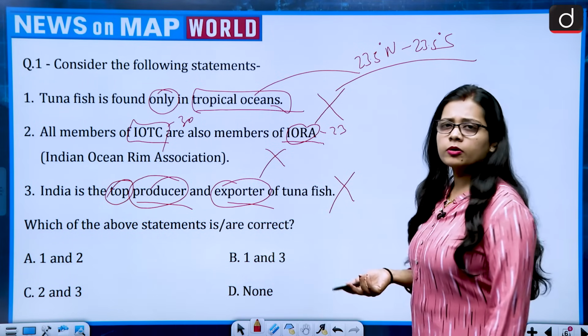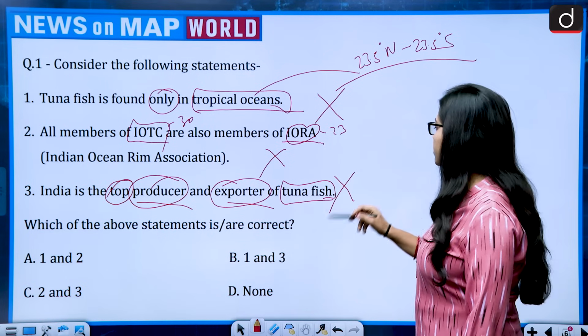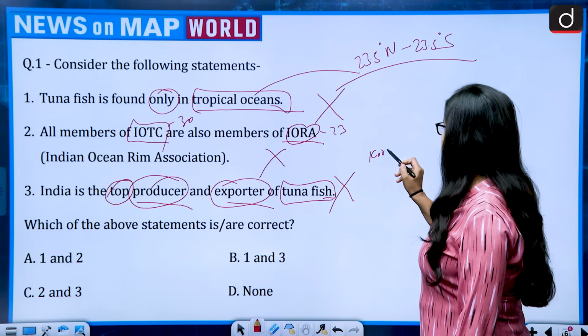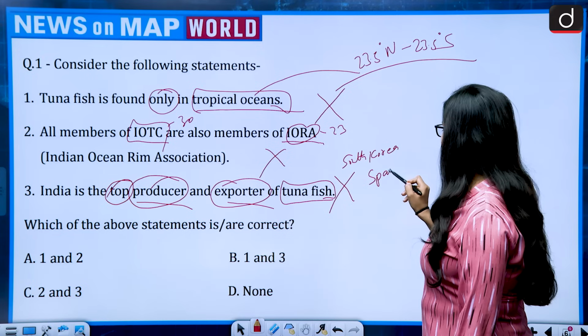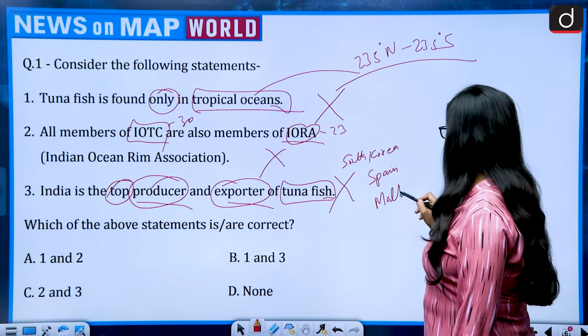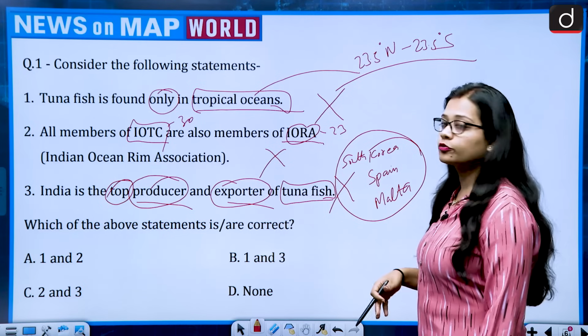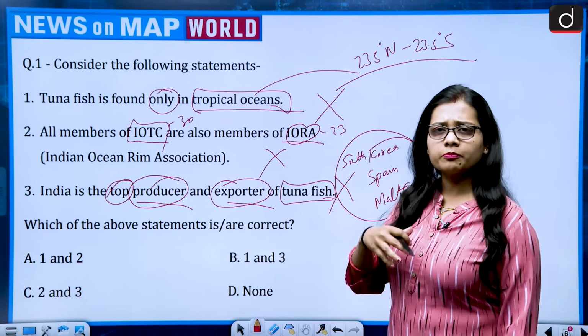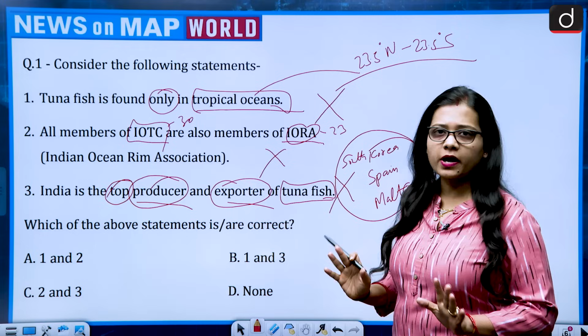So if we talk about top countries which come in with the context of tuna fish, then that can be South Korea, then it can be Spain, Malta. These are the countries which are top producers or exporters of tuna fish, and the numbers keep on changing and the names keep on changing. But India is not part of it.